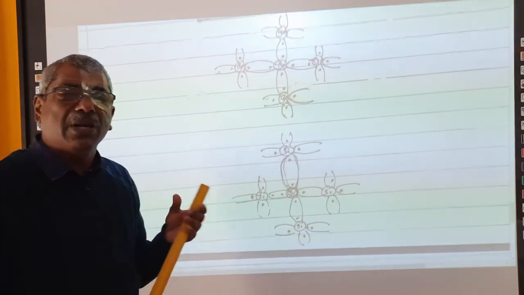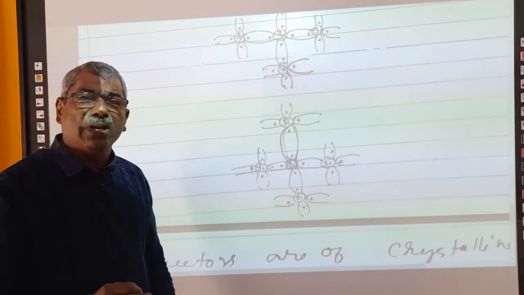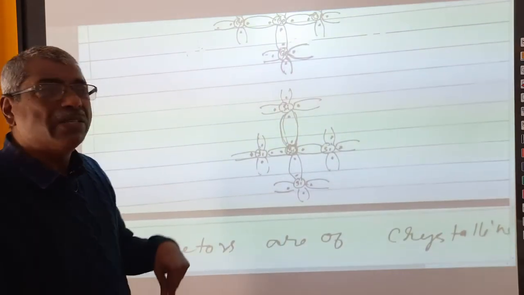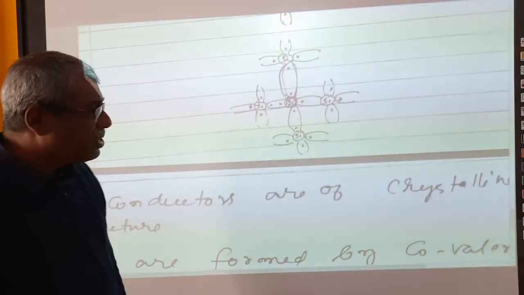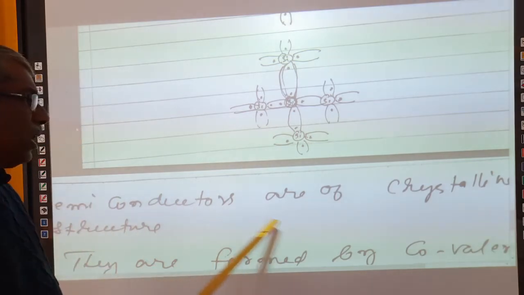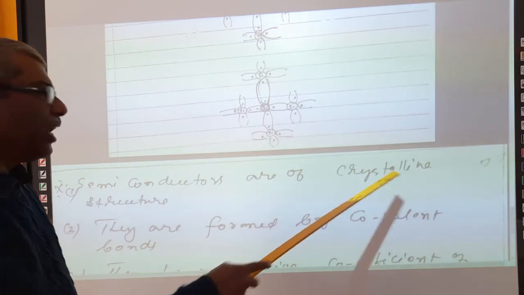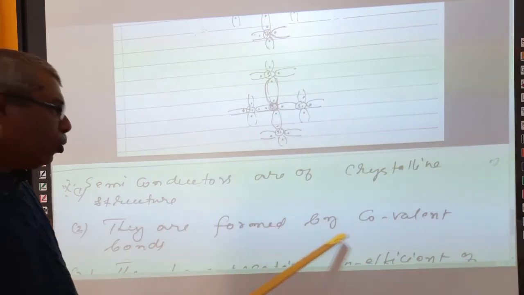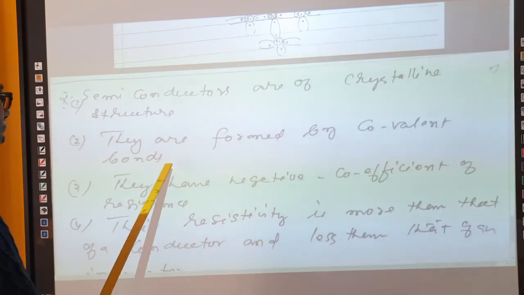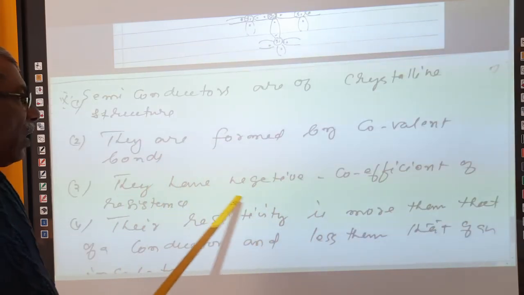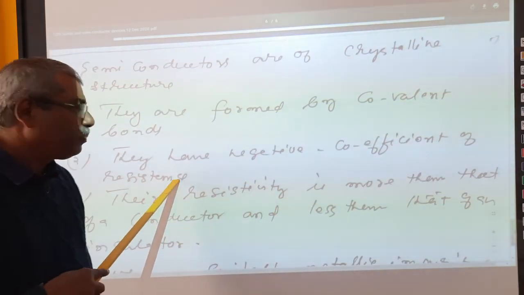So intrinsic semiconductors are nothing but the purest form of semiconductors like germanium or silicon. They are always tetravalent. Semiconductors have a crystalline structure. They are formed by covalent bonds. They have a negative coefficient of resistance. This is a very important point to be noted.